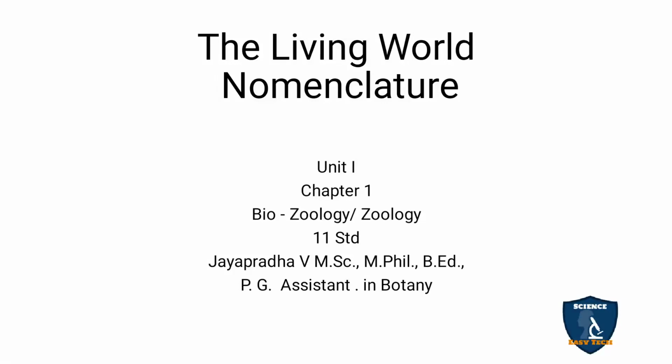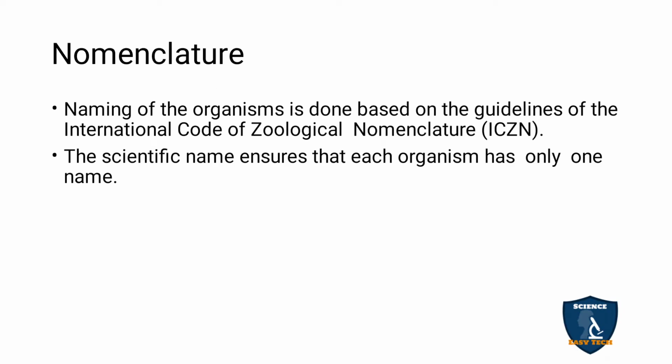Today we will discuss nomenclature in the living world in zoology, unit 1, chapter 1. In the previous classes we discussed classification and its types, and now we are going to discuss nomenclature. Nomenclature means naming of an organism on a scientific basis. Is it like a baby is born and we keep a name for the baby? No. Like that, if an organism is discovered, that organism should have a scientific name.